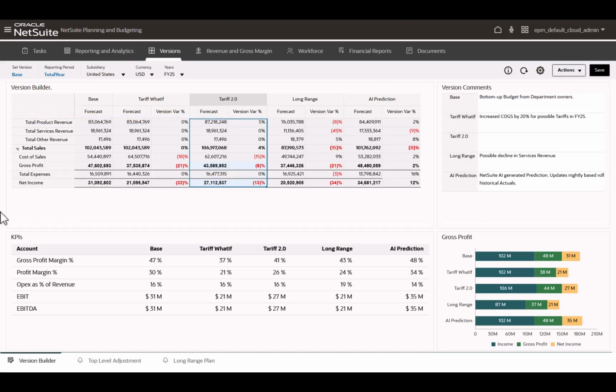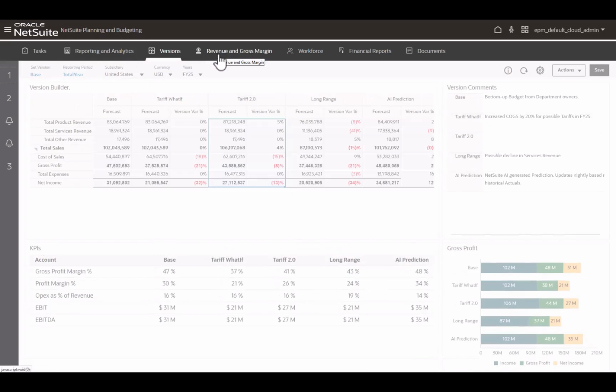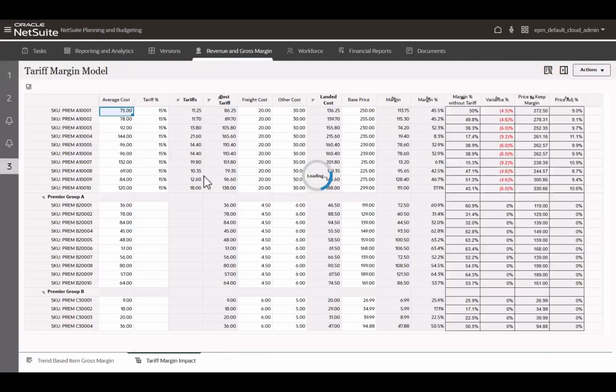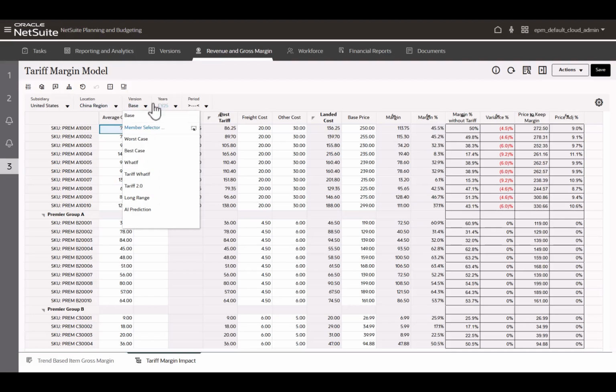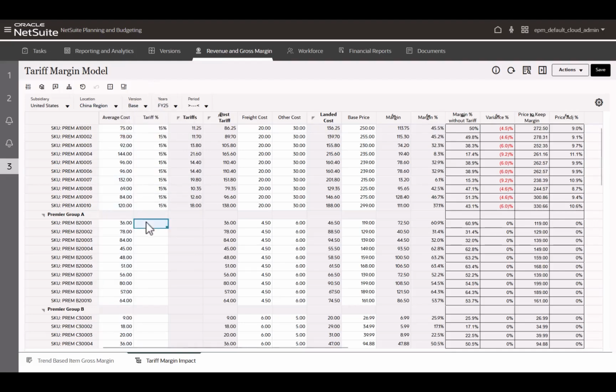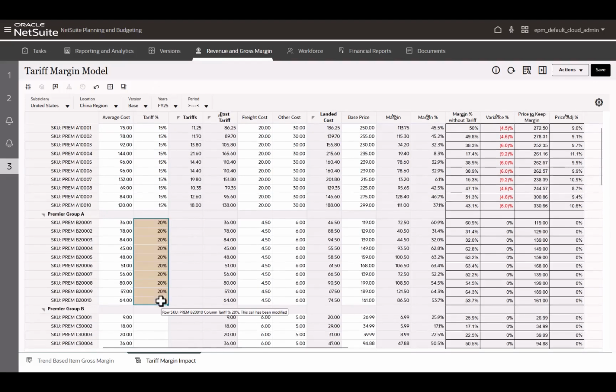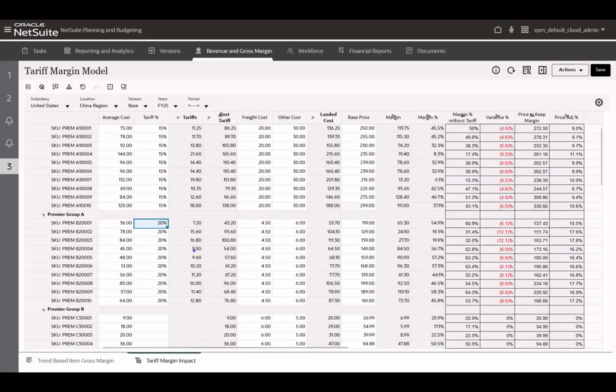Okay, so now that's at a high level. Let's go deeper and go to the actual SKU level to do some assumption planning. On our tariff margin model, we can toggle the subsidiary, we can change the location of where we're sourcing our products. We can do that by different versions. We can also pull in our average cost that's coming directly from NetSuite ERP. In this case, I'm going to add an assumption of a 20% tariff for this particular SKU group.